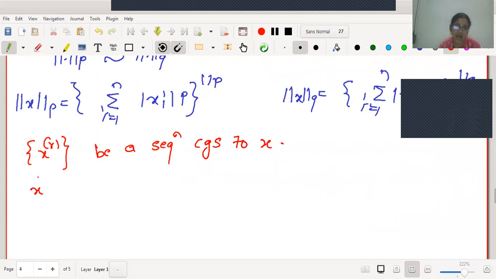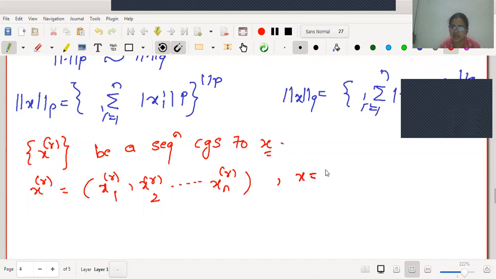As all these are elements of LPN spaces, these are n-tuple vectors. Therefore, let me write down the coordinates of this vector X_r. The first coordinate is x1r, the second coordinate is x2r, and similarly xnr is the nth coordinate of the vector X_r. Similarly, we will write the limit point with its coordinates x1, x2, up to xn.